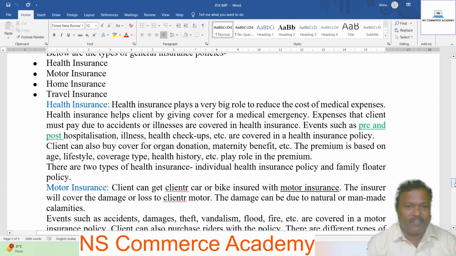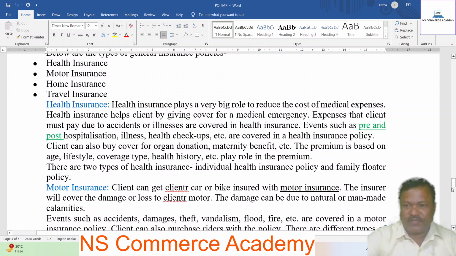The client can also buy cover for organ donation, maternity benefit, etc. The premium is based on age, lifestyle, coverage type, health history, etc. There are two types of health insurance for individuals: individual health insurance policy and family